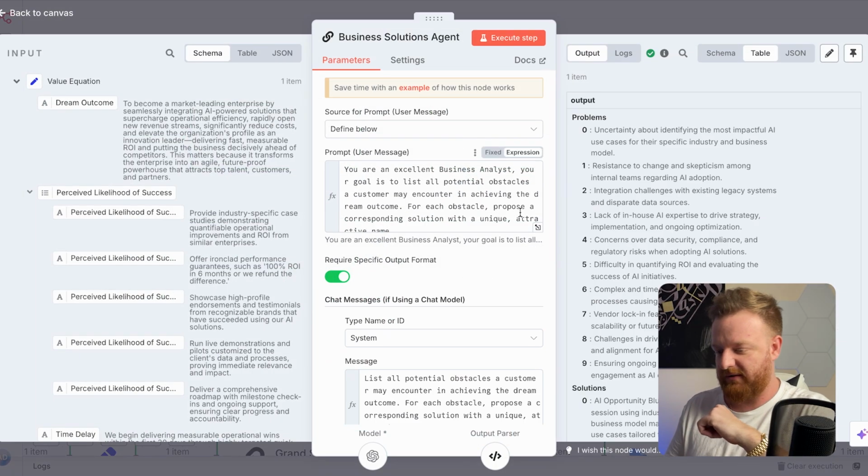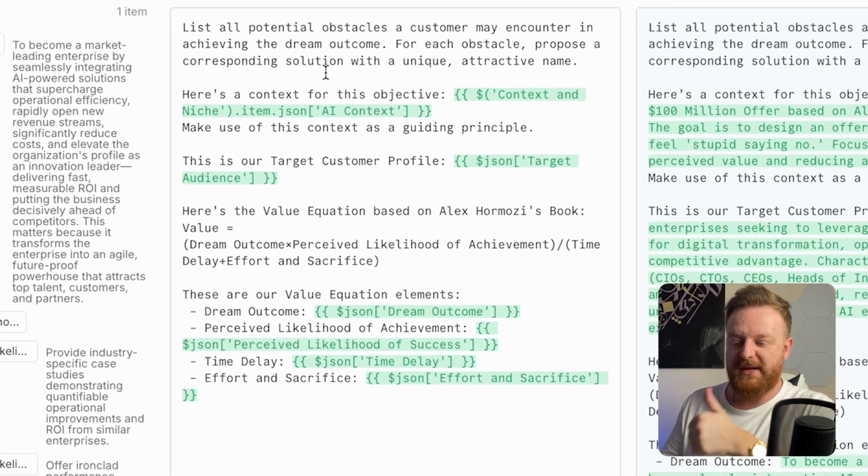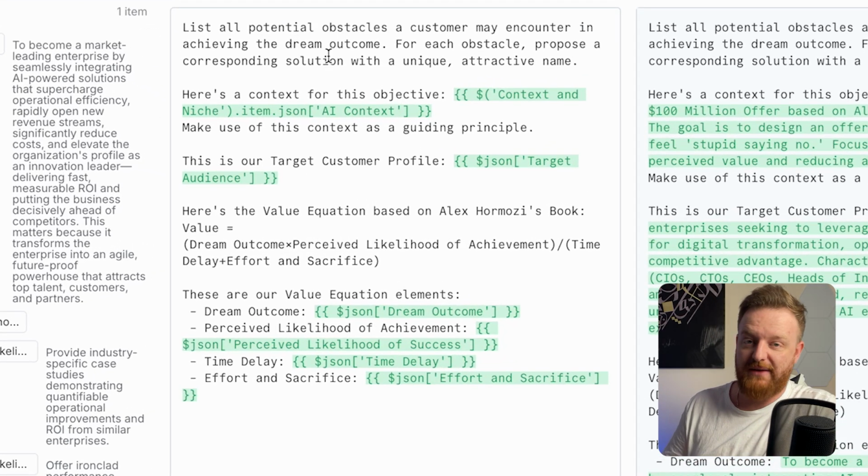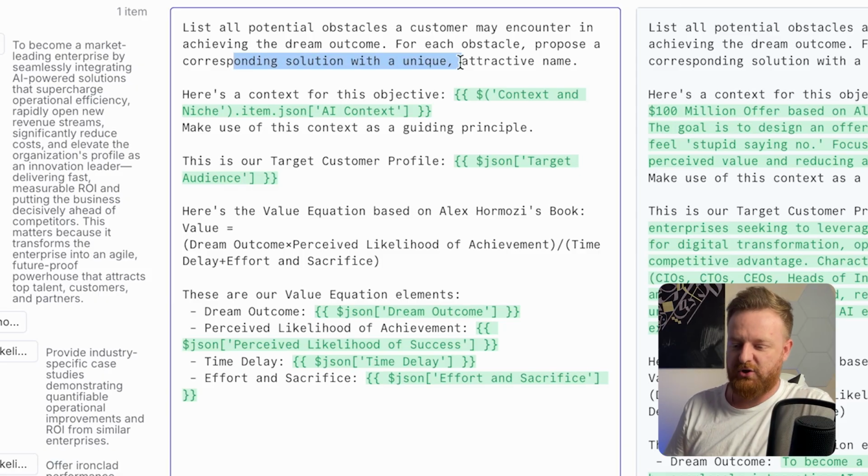So business solution agent. List all potential obstacles the customer may encounter in achieving their dream outcome. This is huge, right? Because this is the biggest blockers that these people are going to run into, where it doesn't matter how good your offer is. I always give a great example of like, I could say to someone, I can get you to 10 million a year, but you're going to do it all through cold calling. The perceived likelihood of achievement has essentially just gone to zero because most people are just not willing to smile and dial all day, right? So it doesn't matter how big the upside is, the downside is basically so big that there's essentially no overcoming it. So find the corresponding solution and give it an attractive name.